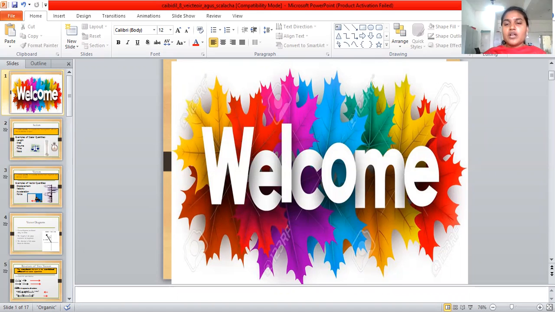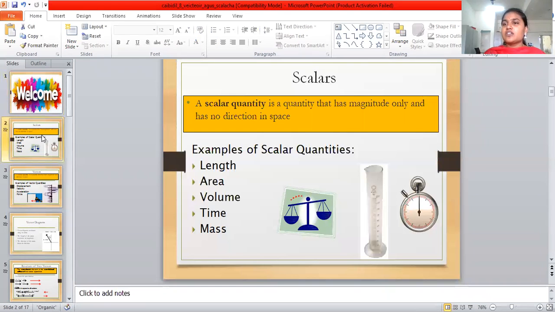Okay, now coming to the PPTs, this is vector calculation. Welcome to the session. First of all, we discuss the physical quantity. What is the meaning of physical quantity? Numerical magnitude into units is equal to physical quantity. Suppose numerical magnitude is numbers and units are kilograms and meter per second. This is physical quantity.